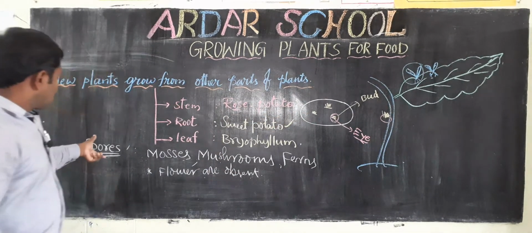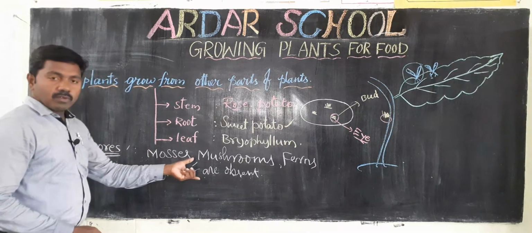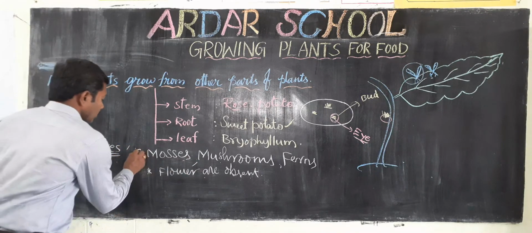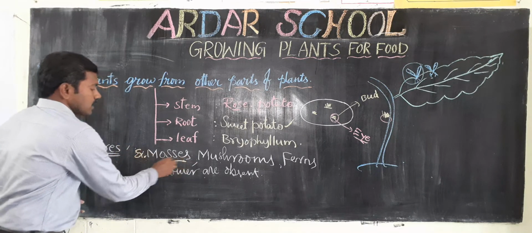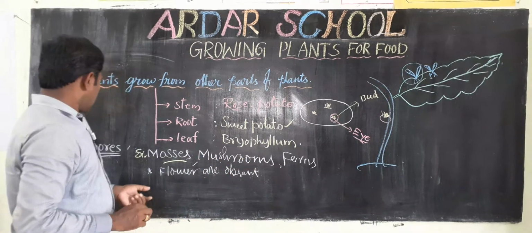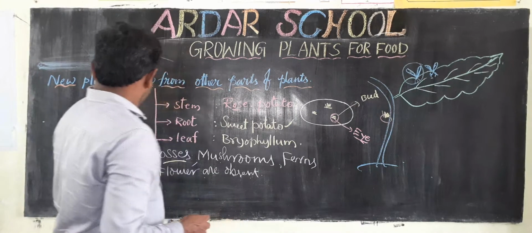Okay, children. Through the spores, these are called the non-flowering plants. Here flowers are absent. Examples: mosses, mushrooms, ferns. Okay, children. So next one, spores.